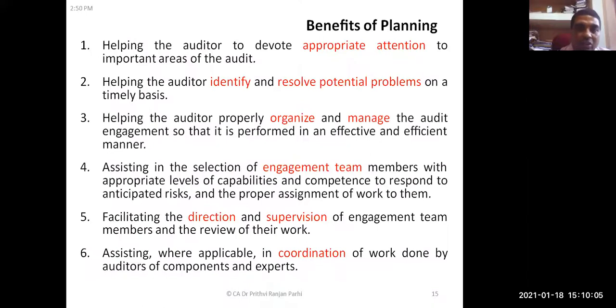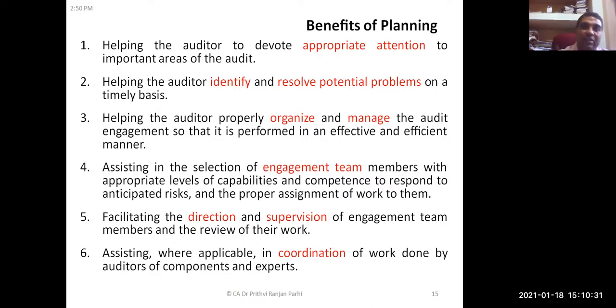Okay, there are a lot of benefits of planning. First of all, it helps the auditor to devote appropriate attention to important areas. When the auditor understands the business, or documents the understanding of the business, and when the auditor develops a plan, at that time also the auditor knows what the important areas are.